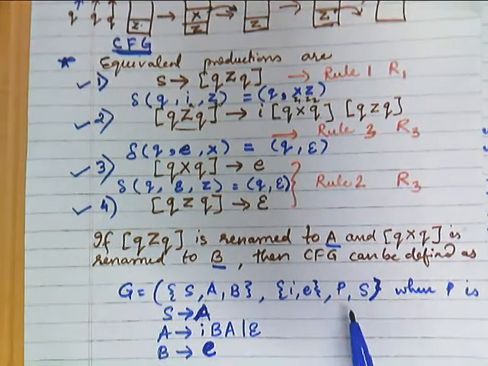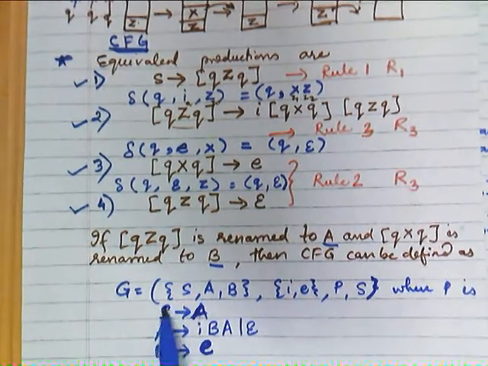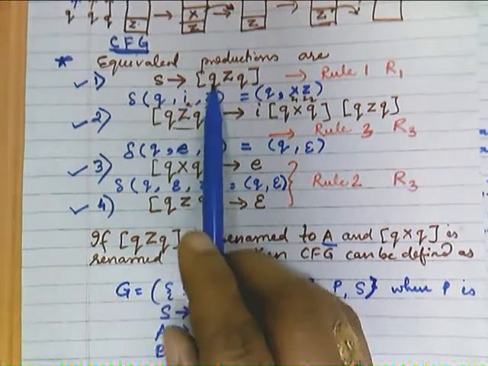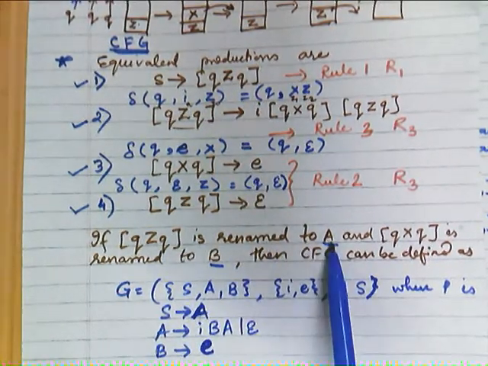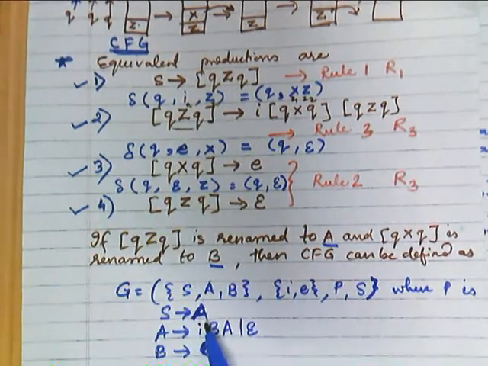We know that with four tuples we represent the grammar, where P starts with S produces A. From where did we get S produces A? Because [q Z q] is now named A. So your production becomes S produces A.